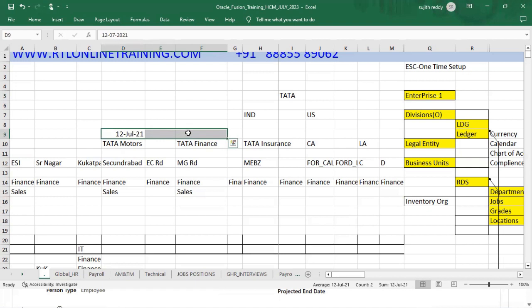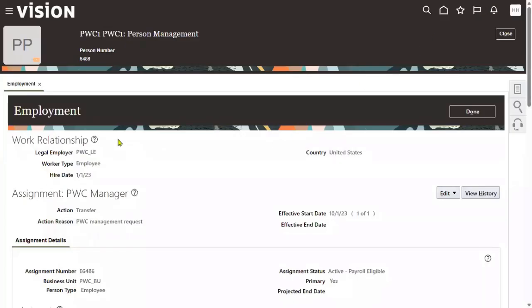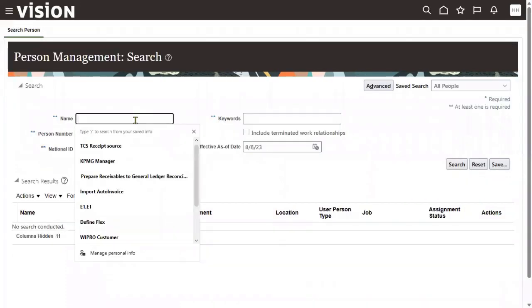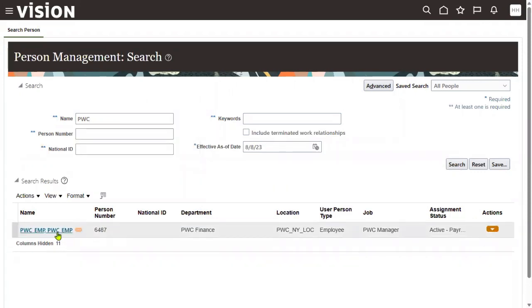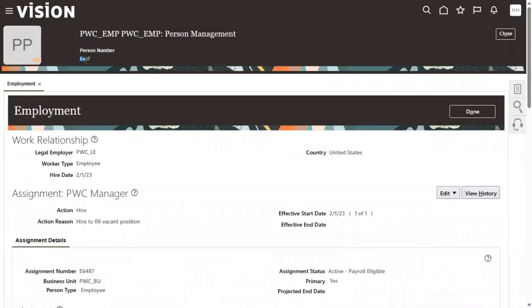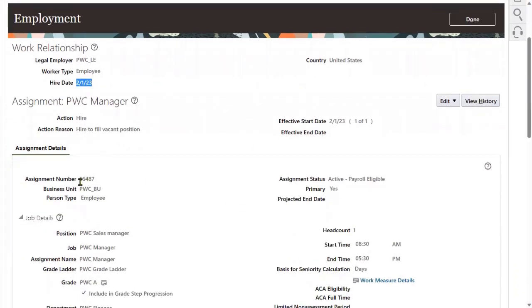We have another concept called worker number. Now we will see whether the person number changes. We'll take one PwC employee here for the global transfer. This employee's person number is 6487, and he is working for the PwC legal employer from February 1st, 2023, almost 6 months. And this is the assignment number.